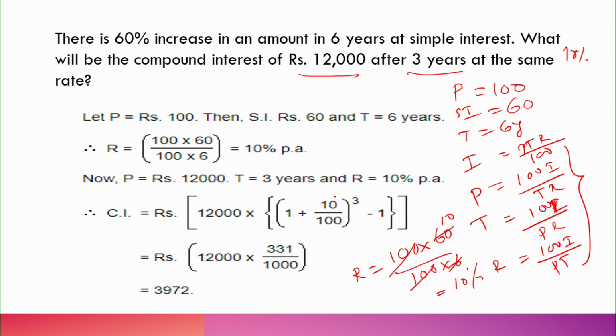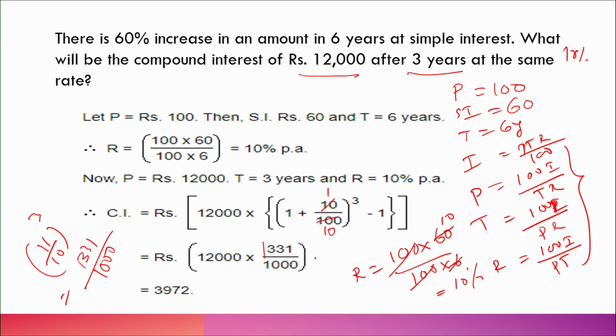So, we can say 10 ones are 10, 10 tens are 100, correct, so 10 plus 1 is 11, 11 by 10. So, 11 by 10 whole cube. What is 11 by 10 whole cube? 11 cube is 1331, correct, and 10 cube is 1000. So, you can write it as 11 cube is 1331. So, 12,000 and now you have to calculate this value.